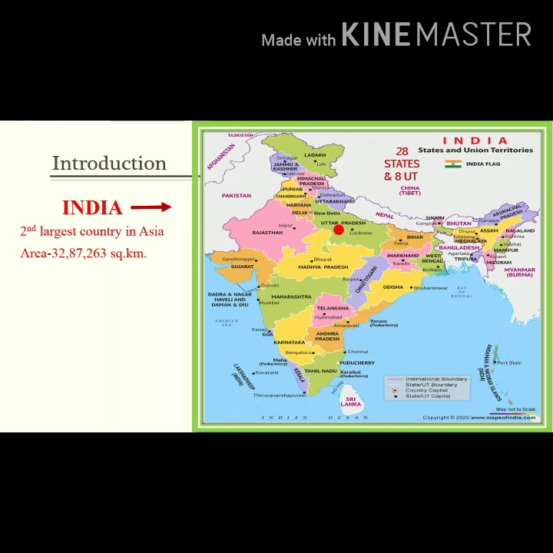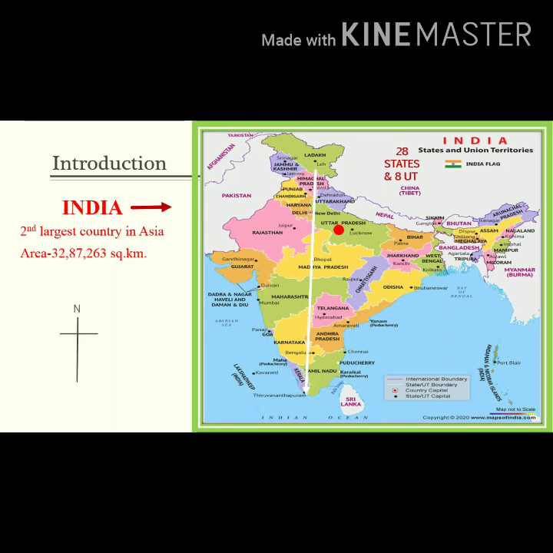The distance of our country starts from the snow-covered Himalayan mountains to the tropical rainforests of the south. That means from the Himalayan mountains or Himachal Pradesh to the south, like Kerala, Tamil Nadu, the kilometer is extended up to there.